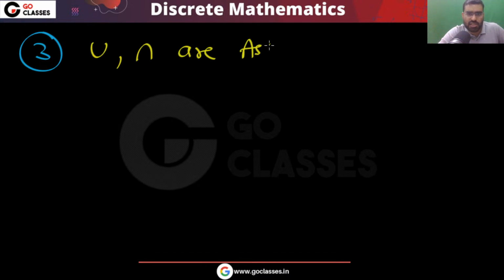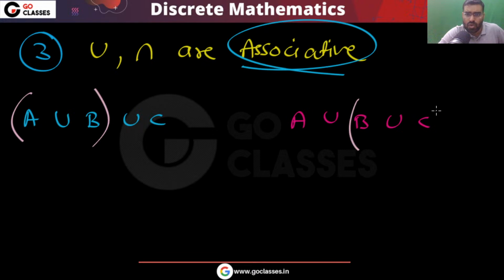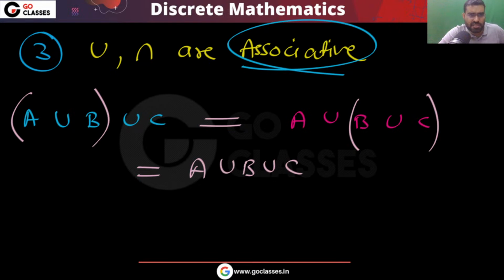Now let's see some more rules. The third rule you can notice is associativity. Union and intersection are associative. What does associativity mean? If you have three sets A, B, C and you do their union, whether you do the union first like this, or like this, they are the same. A union B union C means take all the elements of A, B, C.